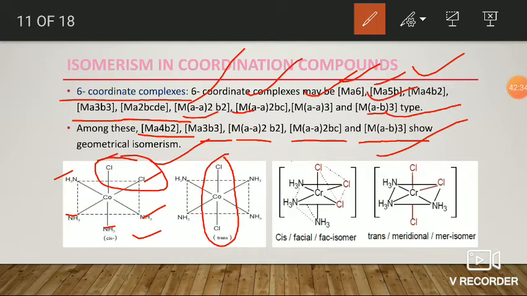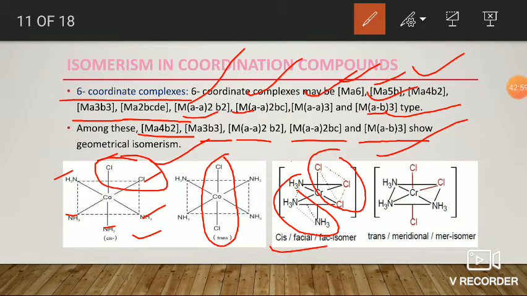Okay, fine. Next, this picture depicts the MA3B3 type. Here A3 is ammonia, for example, B3 means Cl3. Here, if the three same ligands occupy a trigonal face of the octahedron, then that structure is generally known as facial isomer, or it may also be known as cis isomer.